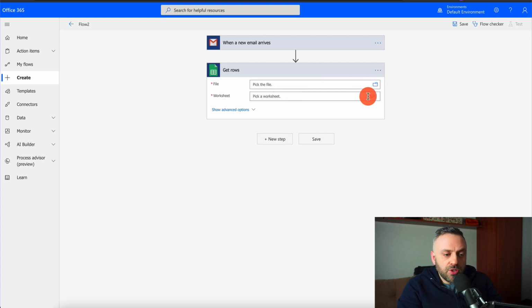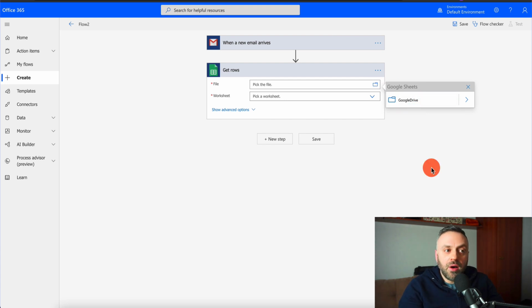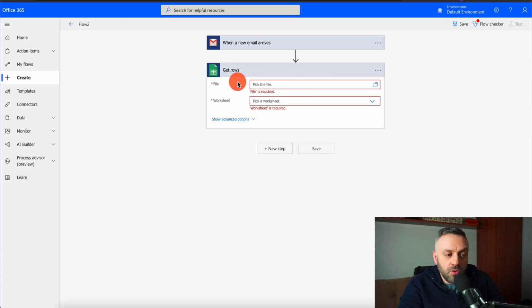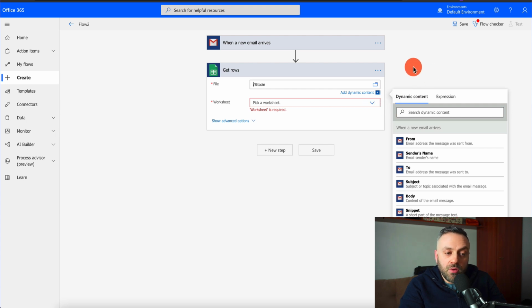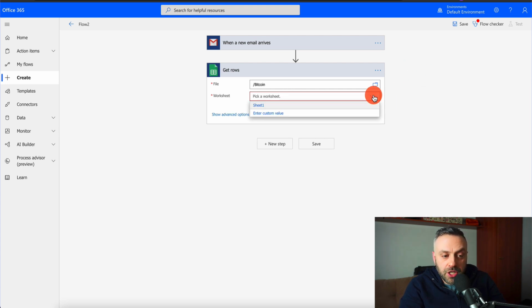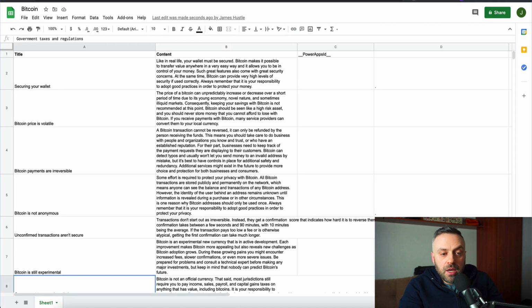Once you do Get Rows, you want to click on this. And what you want to do is connect your Google account to Microsoft Flow. And once you connect it, you'll be able to pick that specific Google Sheet. And so remember, it needs a file. We're going to click here, and we are going to choose our Google Drive. We're going to click on this, and you're going to see this spreadsheet here. Now, currently, I only have one spreadsheet on this account, and this is the spreadsheet we're working with. So I'm going to pick it, and then we're not going to choose anything here. We're going to choose a worksheet. And there's only one worksheet, Sheet 1. I only have one worksheet here, and that's what we're going to do.